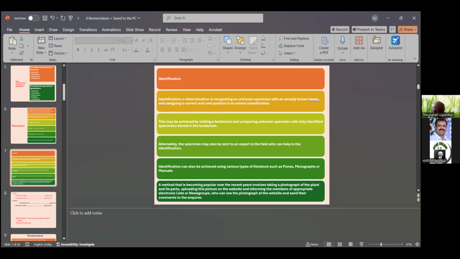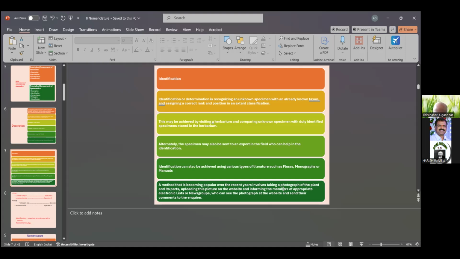So identification can be achieved using various types of literature. Also, these methods have become popular over recent years, involving taking a photograph of the plants. Monographs, manuals, and floras are a major means of identification, and photos are available in the books. Photo-based identification of plants is an easy process.